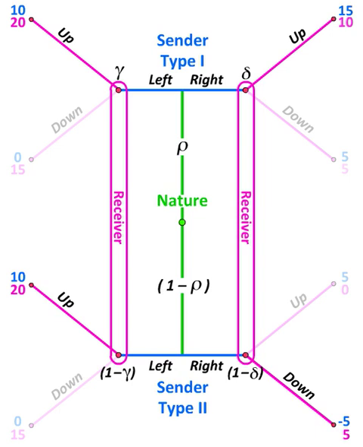The strategy for the receiver is to go up if he observes left and down if he observes right. The equilibrium beliefs gamma can take any form. In other words, gamma can lie anywhere from 0 to 1. But the belief delta must lie below 1/2 in order for this pooling equilibrium to be a perfect Bayesian-Nash equilibrium.